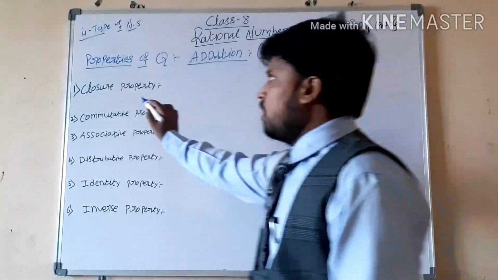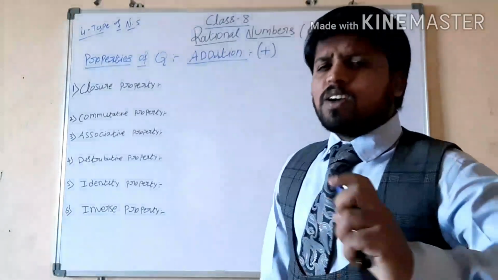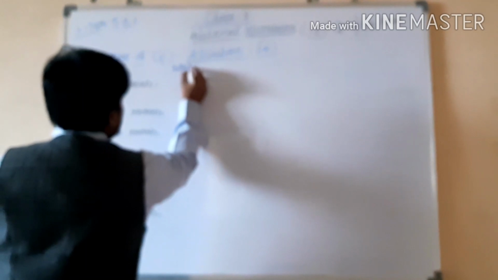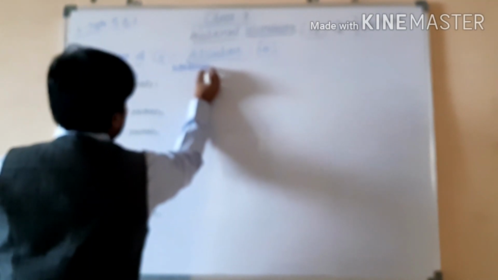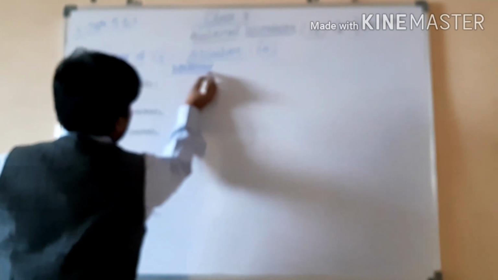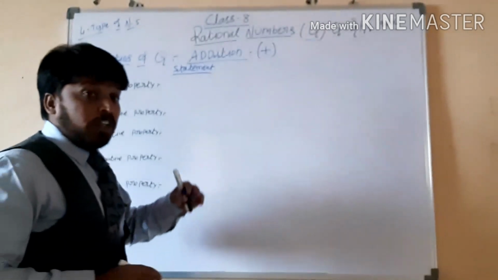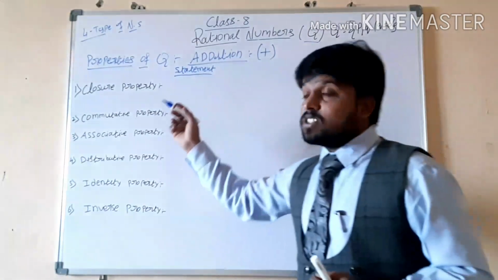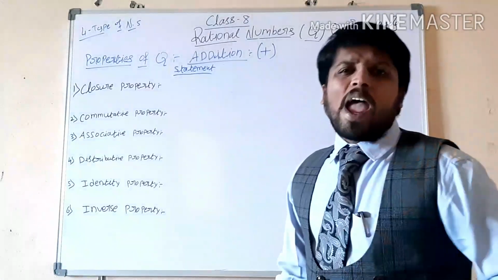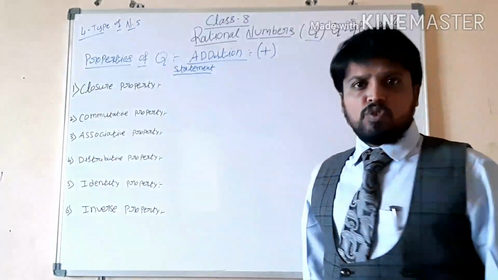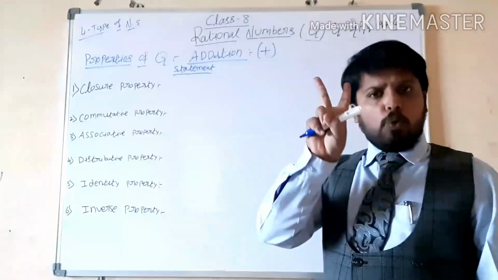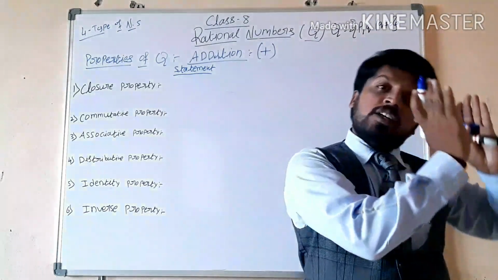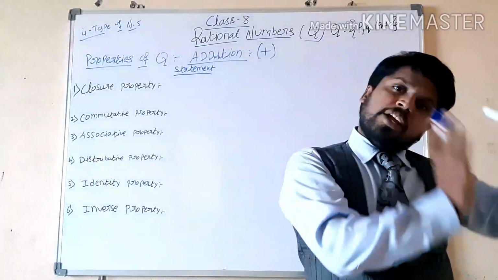So first of all, the closure property. What is the closure property? Statement. This closure property is saying that when you add two rational numbers, the result again has to be a rational number only.